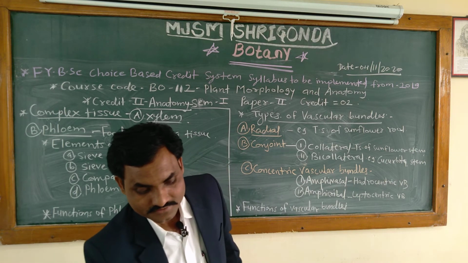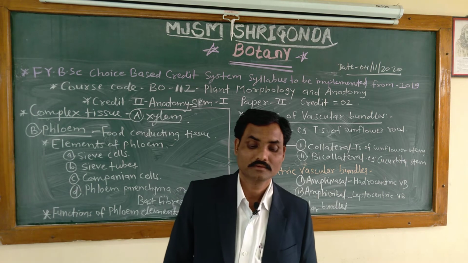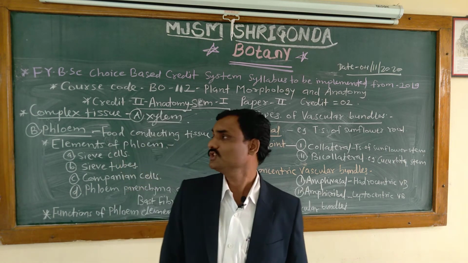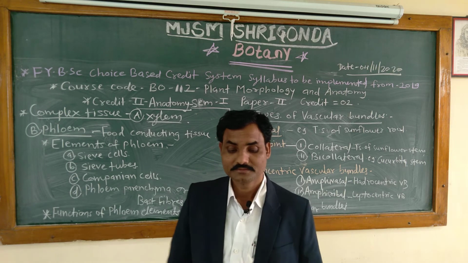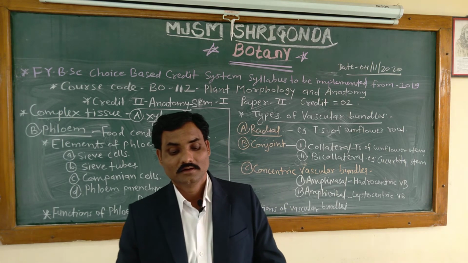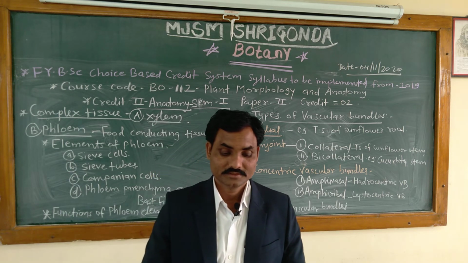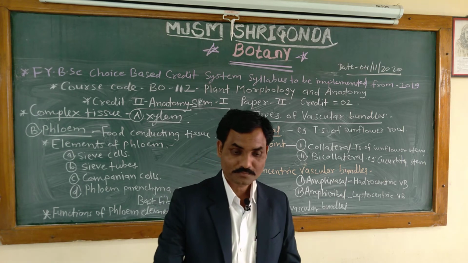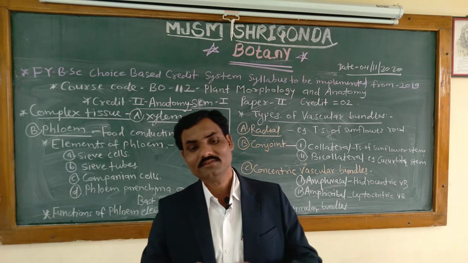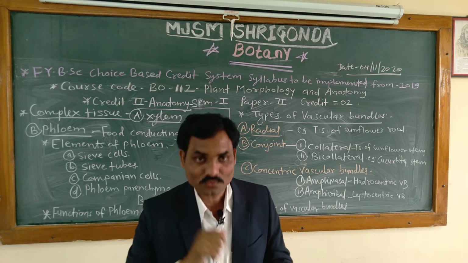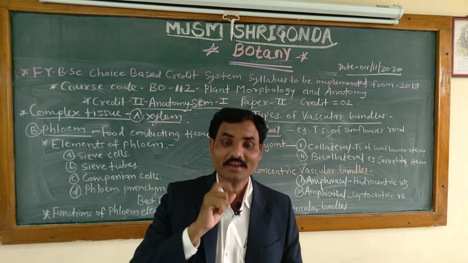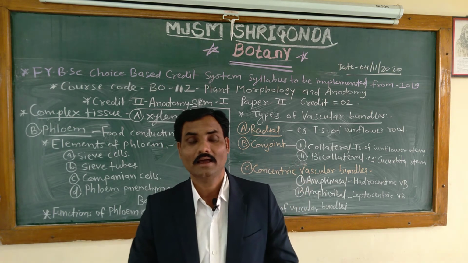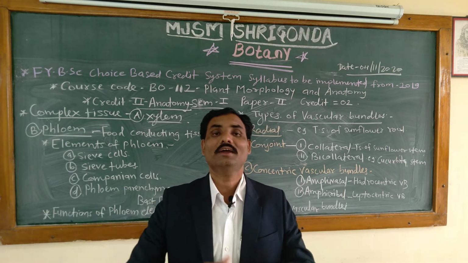It is one of the most important constituents, and it is made up of sieve cells and sieve tubes. Then what are sieve cells?